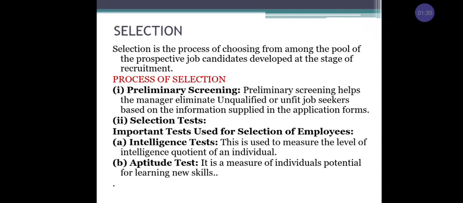Understood? After applying, we have to select a candidate. For the 10 vacancies, 1000 people have applied. How is it possible to take only 10 out of the 1000? With the help of the selection process. Let us learn the selection process in detail.